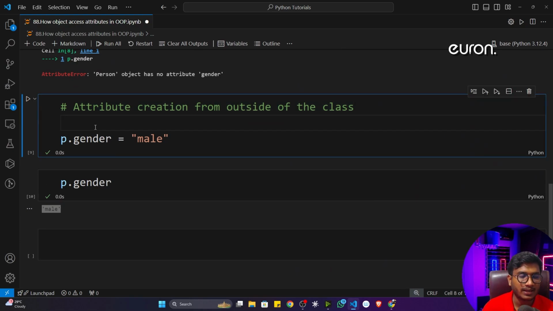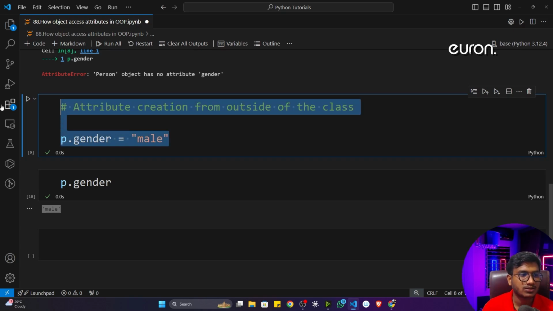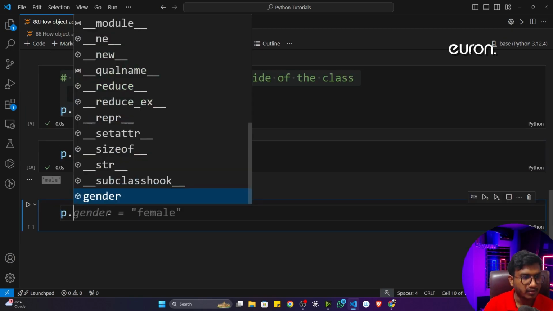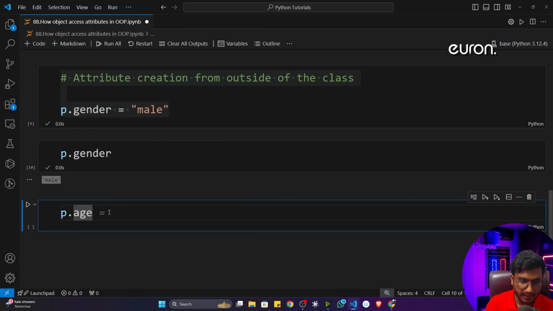This is a very interesting concept, because going forward, whenever you implement different projects, there might be a possibility that you have to create some more attributes after the creation of that particular class. That means you will be creating them outside of that class. So that's why this concept is super important, you have to know. Not only one attribute, we can create some more attributes. Let's say if I give p dot age is equal to, let's say, 23.